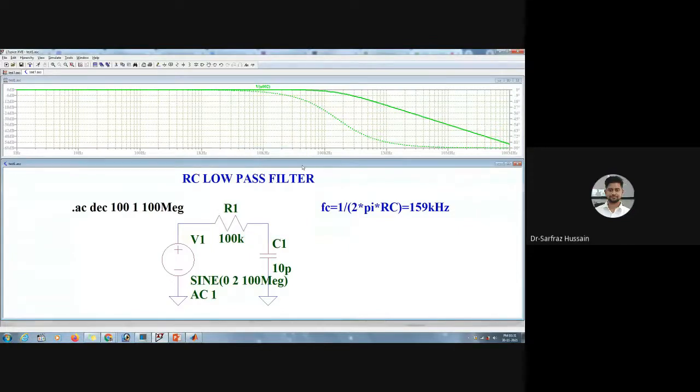So actually LTspice is such a software that we can explore, and LTspice is freely available. It is a SPICE tool that is freely available, and there is a lot of scope in this particular LTspice tool. Even this particular waveform that we are plotting in LTspice, we can also plot in MATLAB as well. We can just save the data points and plot them in MATLAB, and we can do further analysis in MATLAB as well.